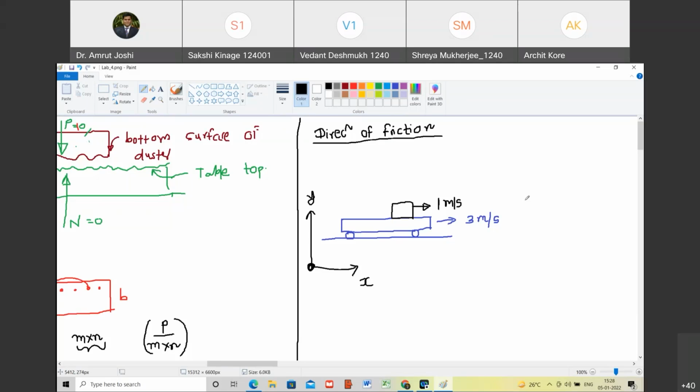Okay, so as these objects are sliding over one another, I'm interested in finding out the direction of frictional force. And that question itself is hopeless, because now I'm going to ask you a question. Which object applies friction on which? Batao. Let me call this object number 1, and this object number 2. Who is applying friction on whom? Batao.